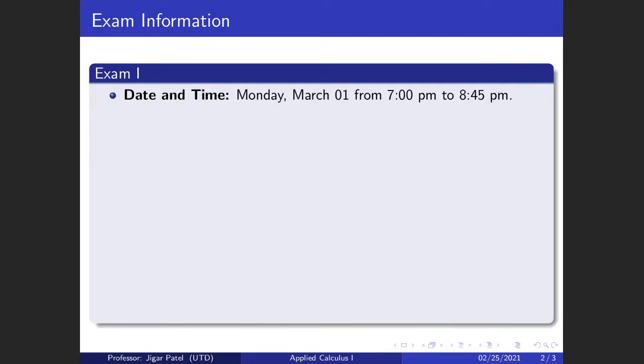It starts at 7 p.m. and will end at 8:45 p.m. The exam one folder will be accessible exactly at 7 p.m. on Monday. You will have to download that exam, print it, and start writing the solution. You'll have a full 1 hour and 45 minutes to solve your exam.